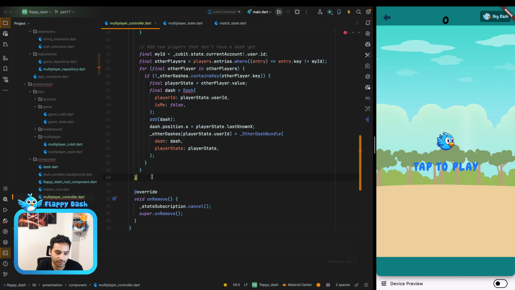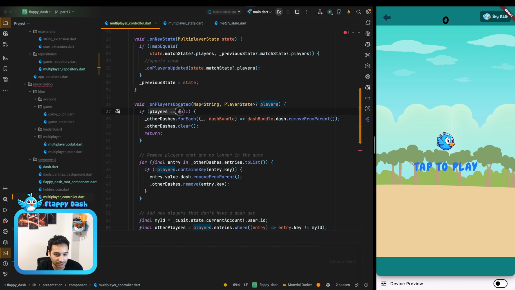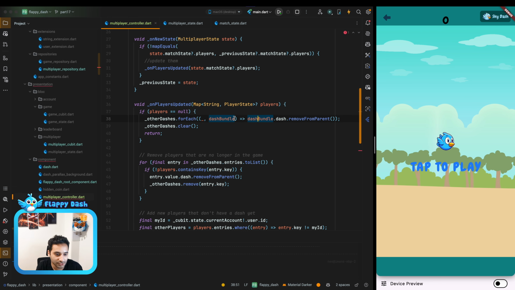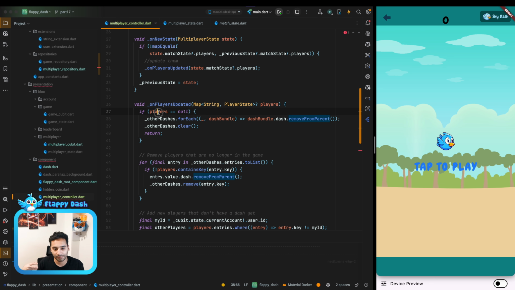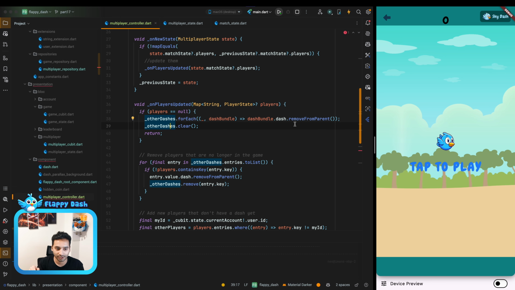And yeah, so I'm going to explain to you what is happening. At first, we check if the players are null. We just remove everything, and we just get the dash bundle and remove it from the parent. So whenever the players are null, we just remove the map and also the players that are inside the game.